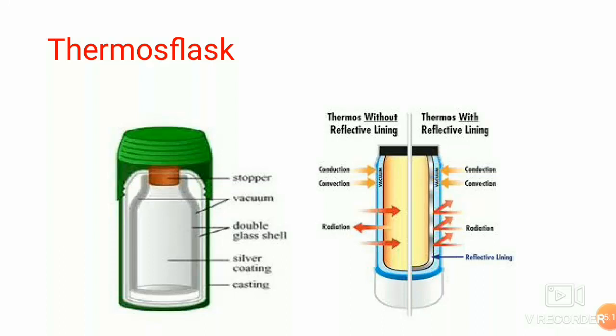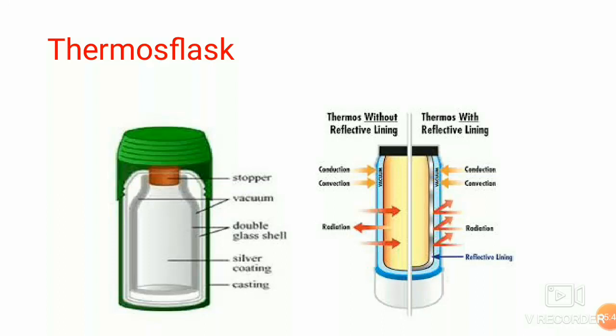The inner surfaces of both the walls are made shiny or silvery. Air is removed between the walls to create a vacuum. The mouth of the flask is closed with a cork or a plastic stopper. There is a non-conducting support between the flask and the case.